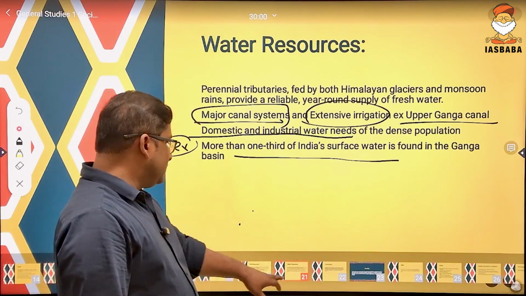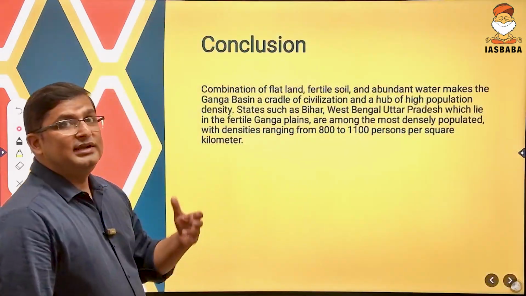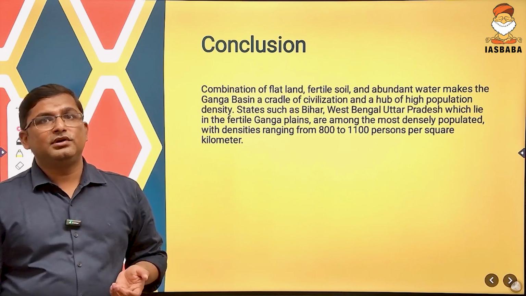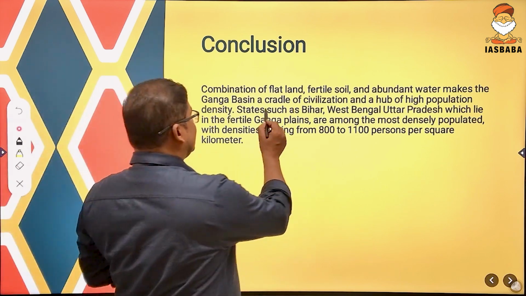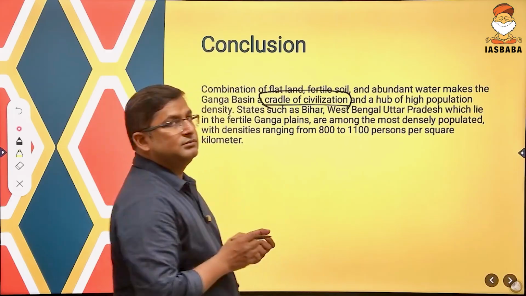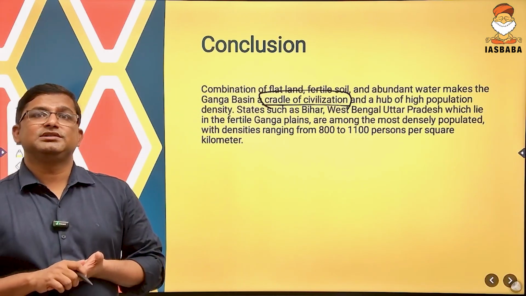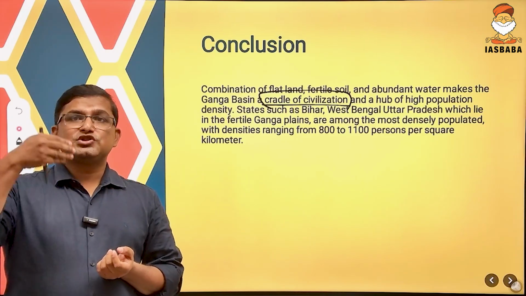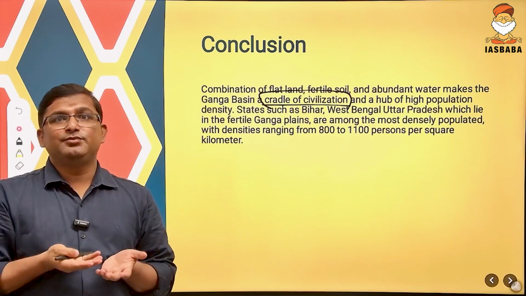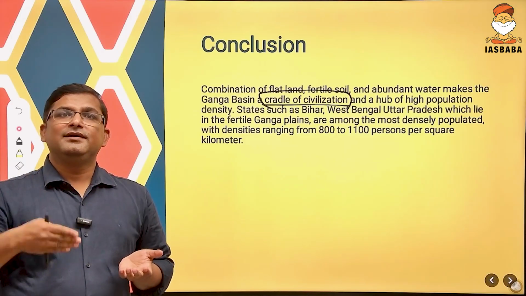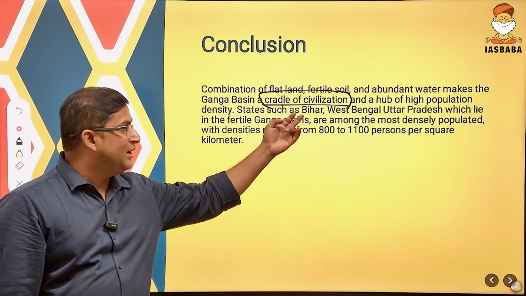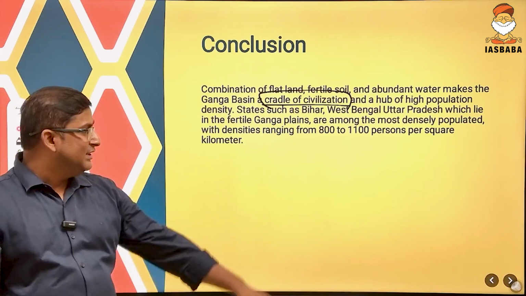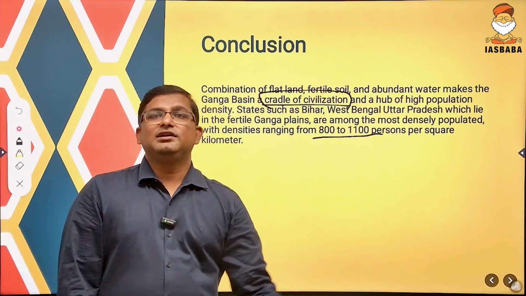Now come to the conclusion part of this question. See, in conclusion, you could have written that due to the fertile soil and abundant water, Ganga river basin is a cradle of civilization and a hub of high population density. You could have given the example of states: which state in India has the highest population density? It is Bihar and then West Bengal, and both lie in which region? In the Ganga plain region. Their density ranges from 800 to 1100.